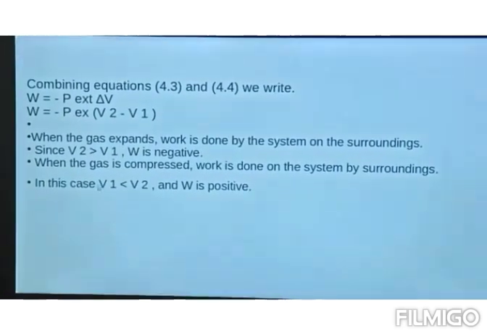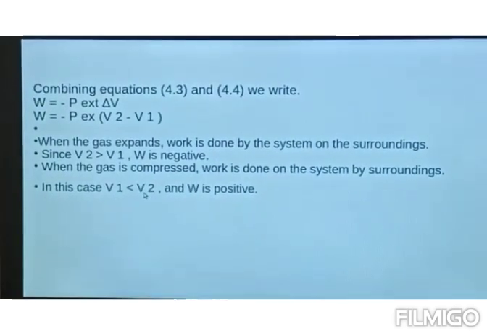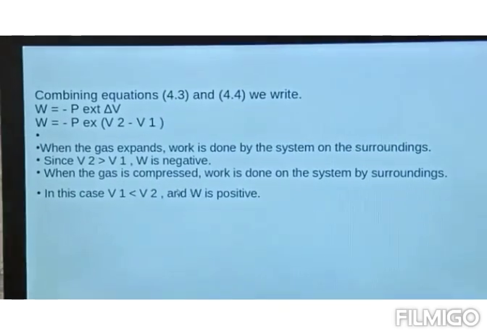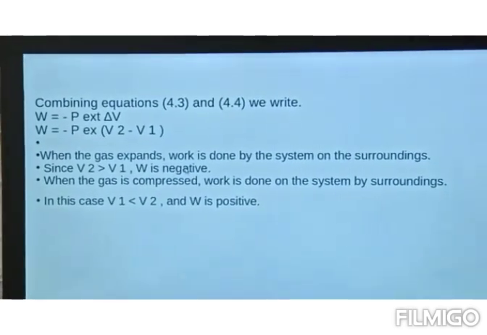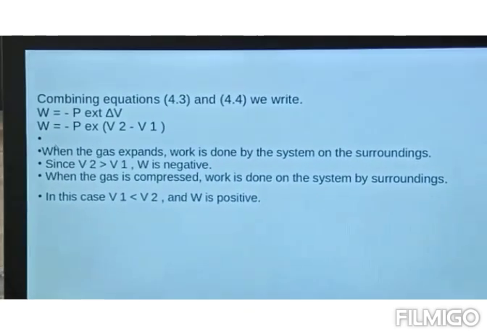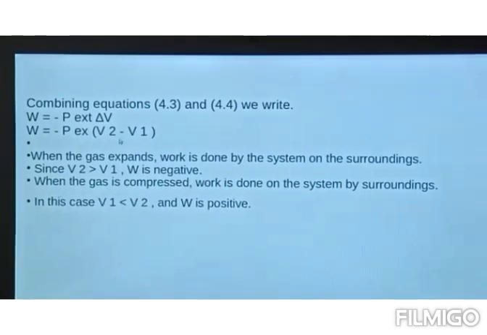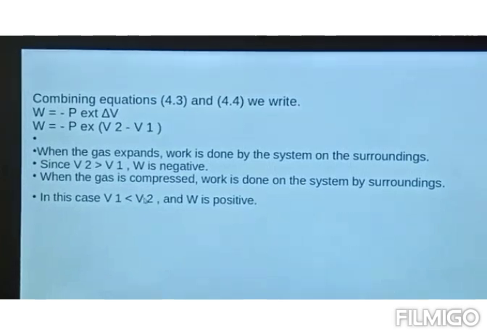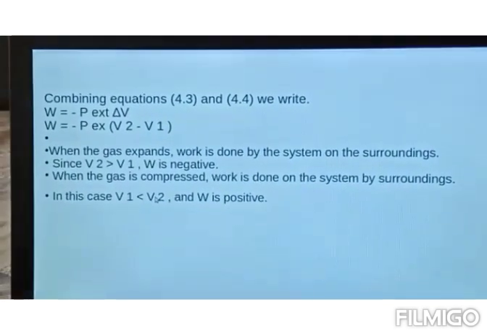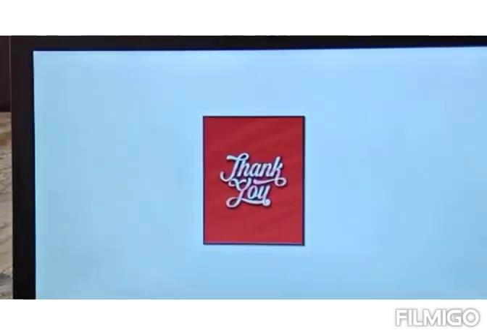In this case V1 is greater than V2 and W is positive. So we can say work of compression is always positive and work of expansion is always negative. They have the same magnitude. W is given by P external delta V only, but the sign changes depending on whether it is expansion or compression. Thank you, students.